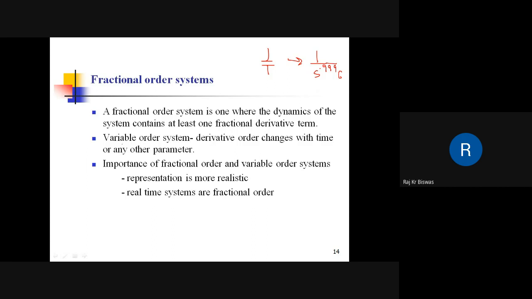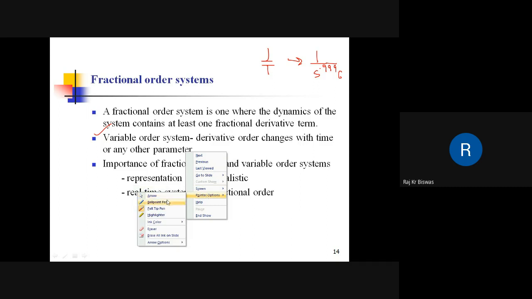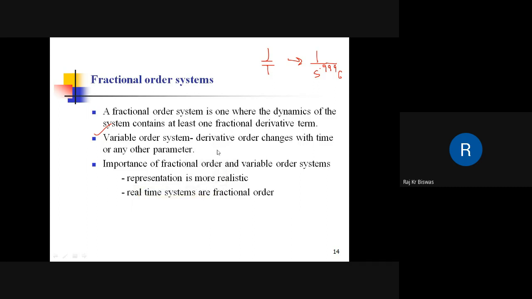So here is a variable order system. What is that variable order system? The variable order system is where the dynamics of the system will contain a variable order derivative term. Here the order alpha is not a fixed quantity; rather, it will be a function of time or some other parameter.